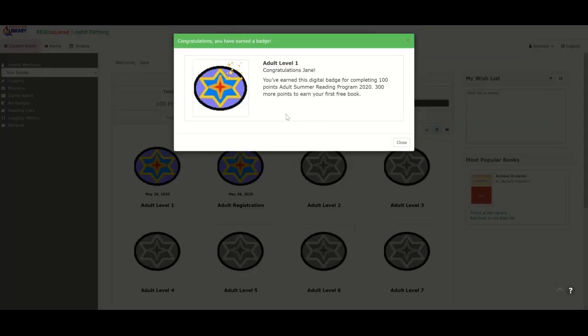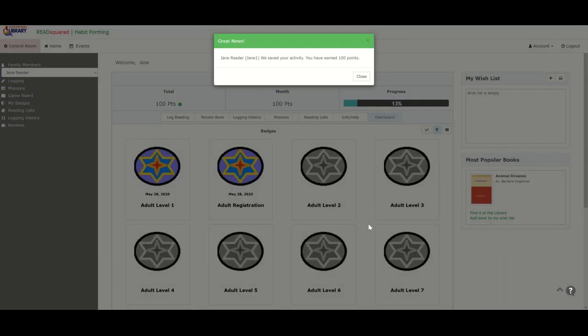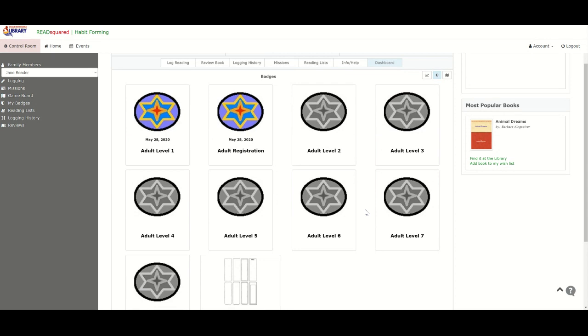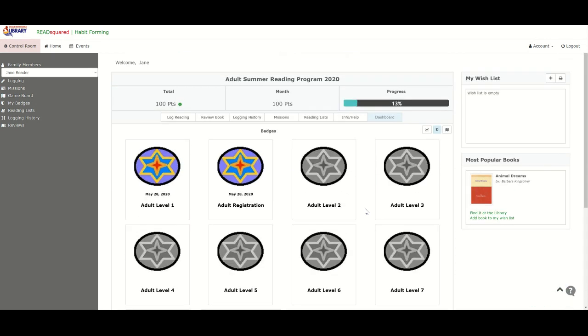And congratulations, Jane, you just logged a book. And in this case, you've earned a badge for completing 100 points in the program. So we're going to close. And now you see on her main page, Jane has reached level 1. So it's just a nice graphical way to show you how you're progressing through the program.